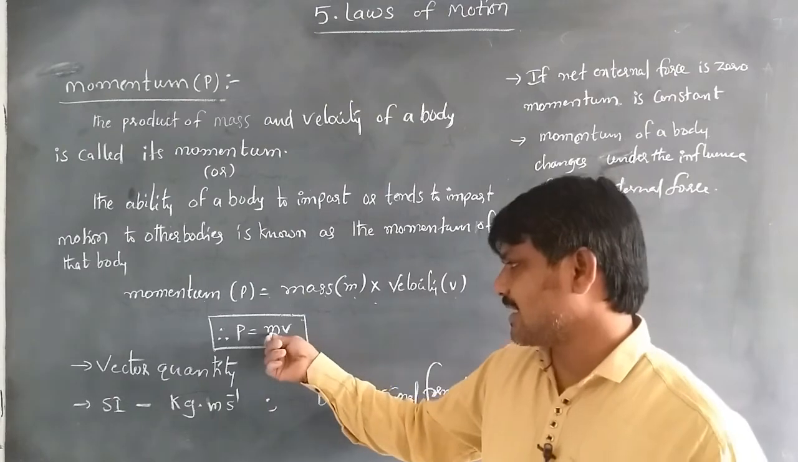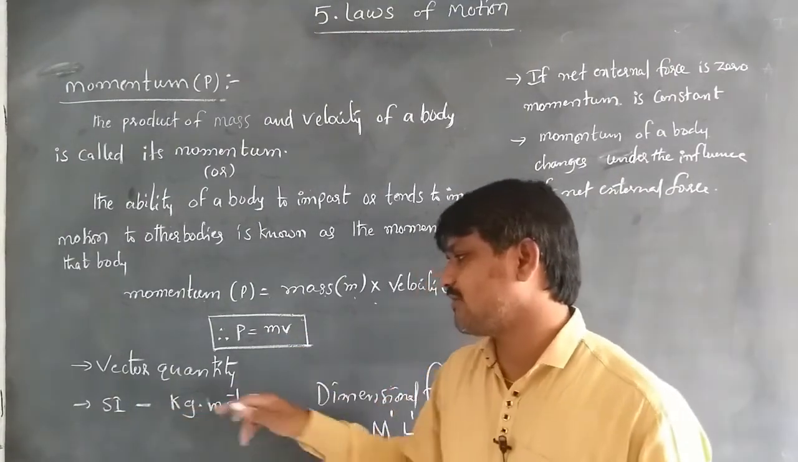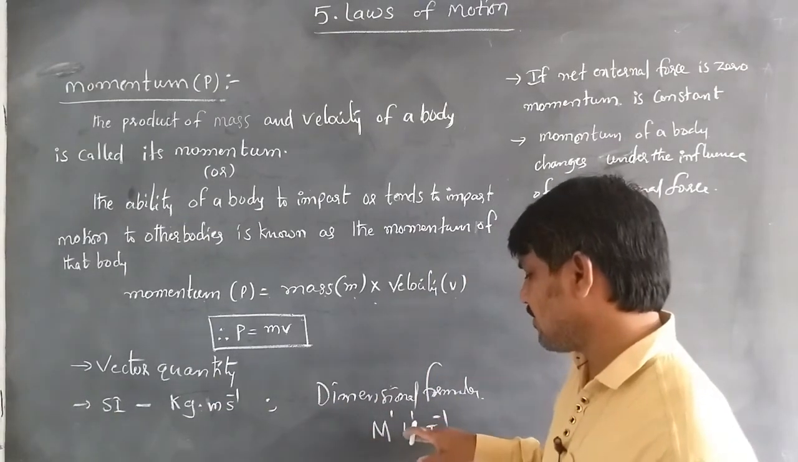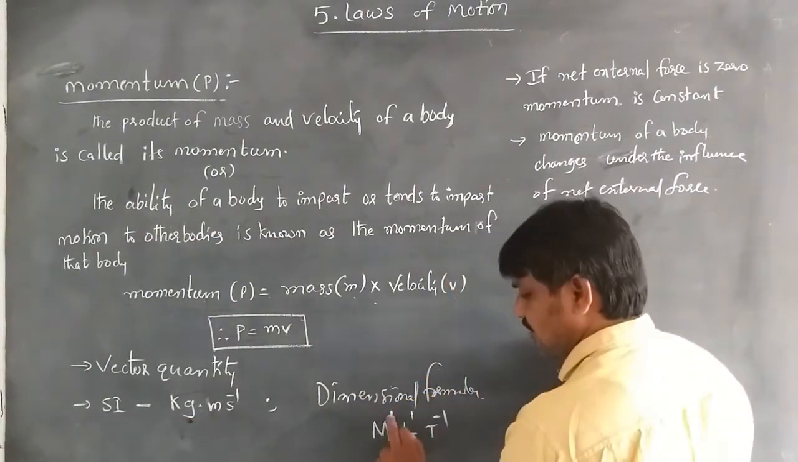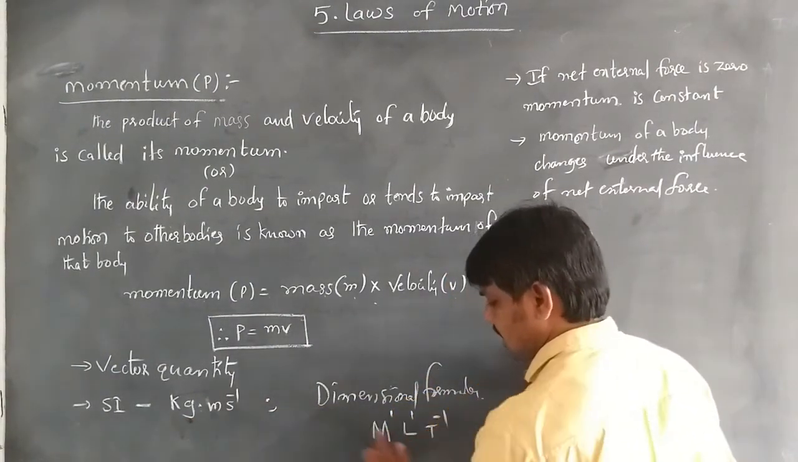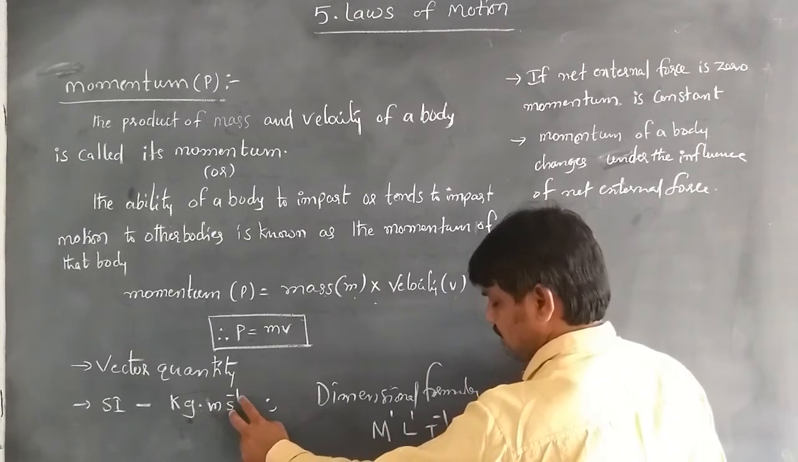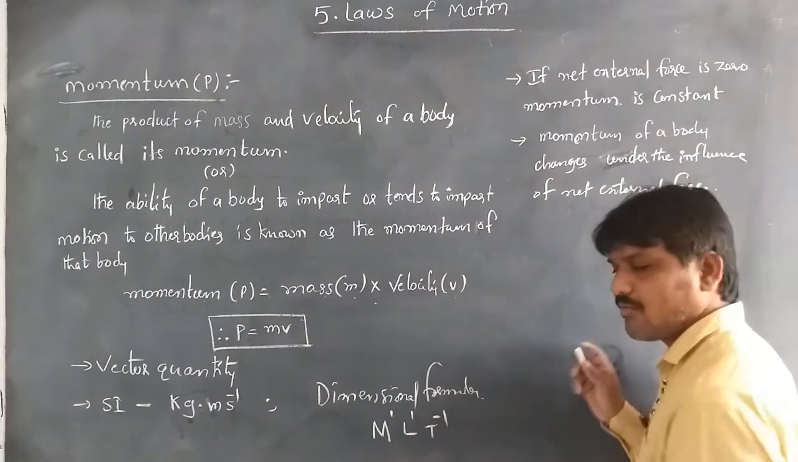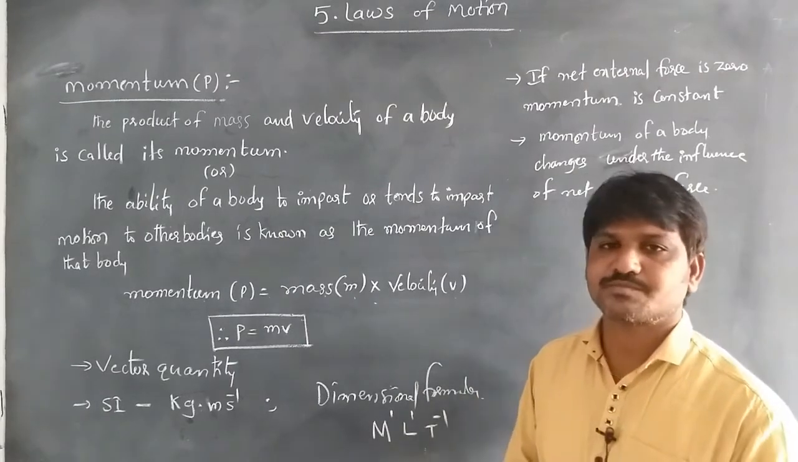Here mass is in kilogram and velocity is in meter per second, so kilogram meter per second is the SI unit of momentum. The dimensional formula is M^1 L^1 T^-1. Kilogram is the mass, so M^1; meter means length, L^1; and seconds give time with power minus 1, so T^-1. This is the dimensional formula of momentum.